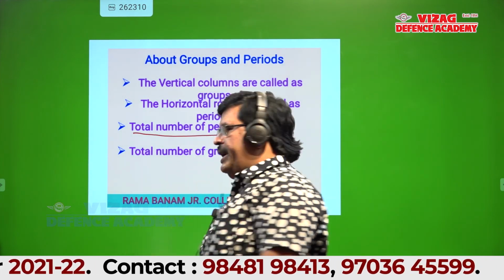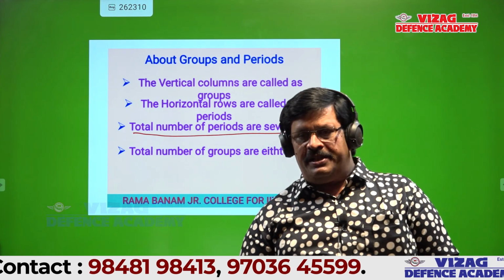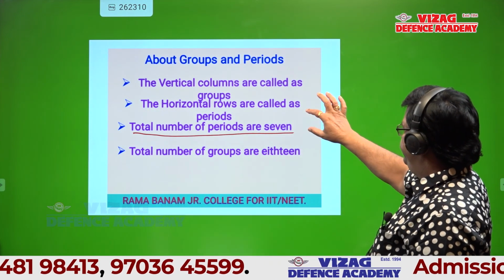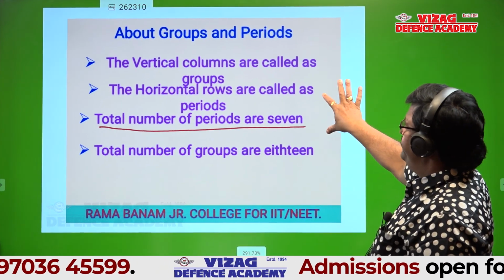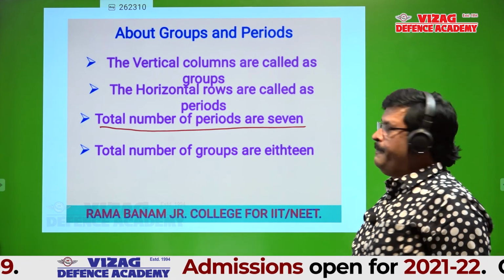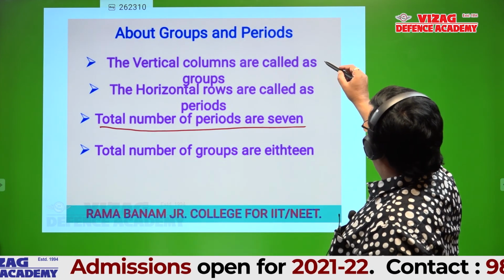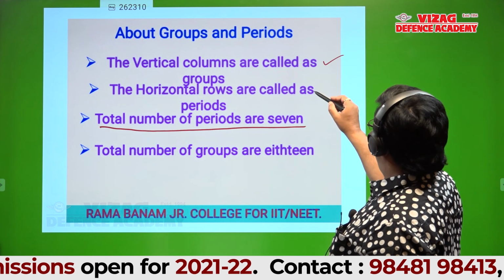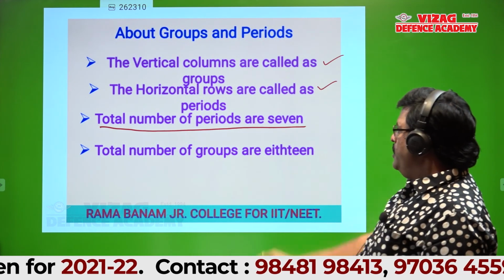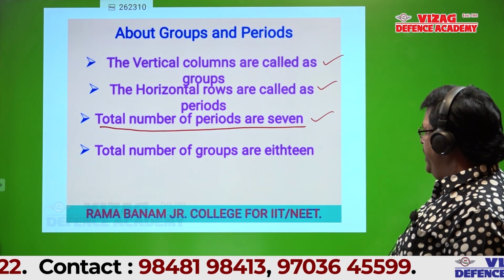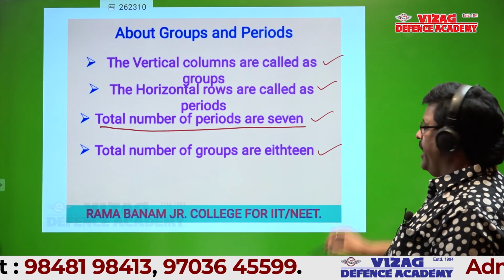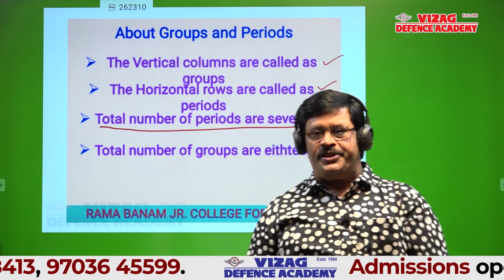Total number of periods in the long form of periodic table is 7. See the first point. The vertical columns are called groups. The horizontal rows are called periods. Total number of periods is 7 and total number of groups is 18. First write these 4 points.